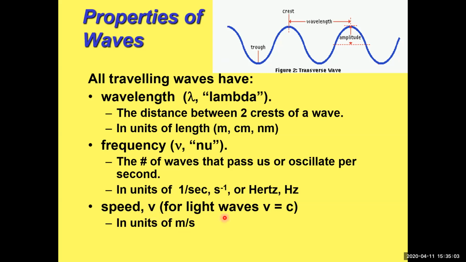For light waves, velocity is always equal to the speed of light, and the speed of light is given this symbol c, and we're going to talk about that on the next slide. So it has units of meters per second. Waves also have an amplitude, and you can see that on this picture. We're not going to worry about that in Chem 200. We don't need that for any of our problems. I'm just putting it there for completion. So they do have an amplitude, but we're not going to calculate anything with that in our class.